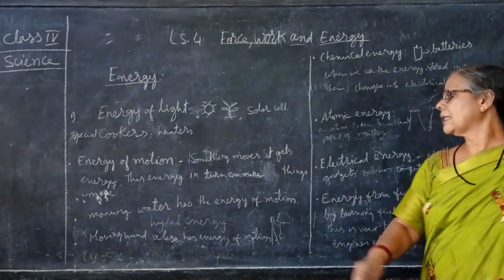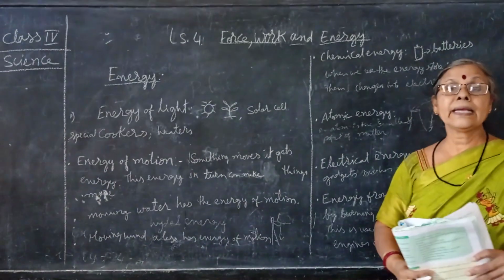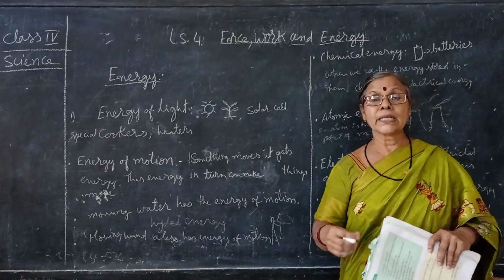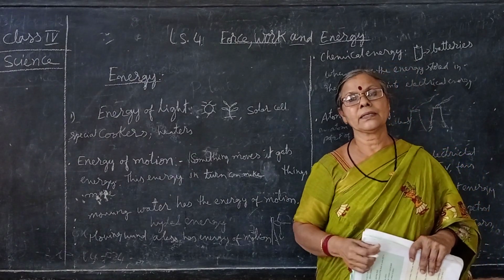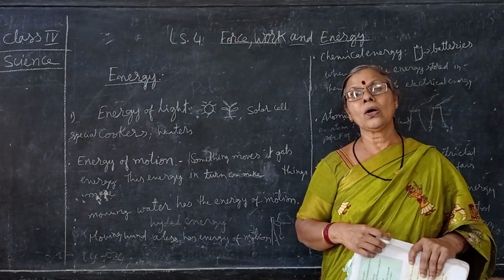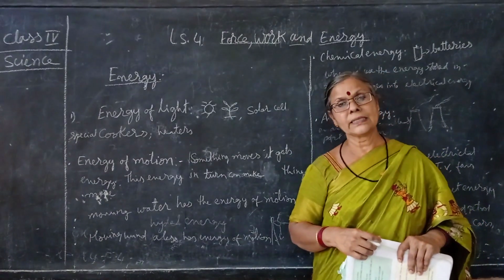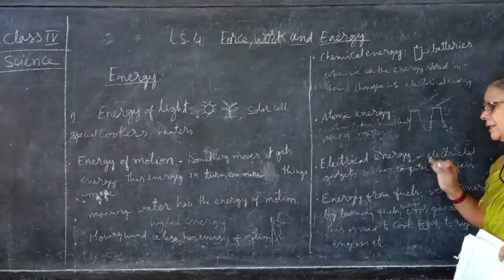Now, electrical energy. Electrical energy means gadgets. Mixer is there, lights are there, fans are there, air conditioners, air coolers, those are all running on electricity. So that is the electrical energy.